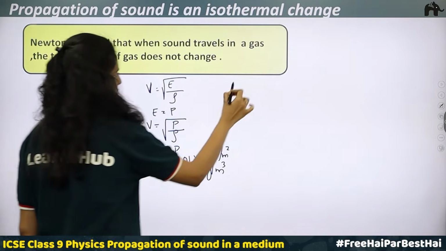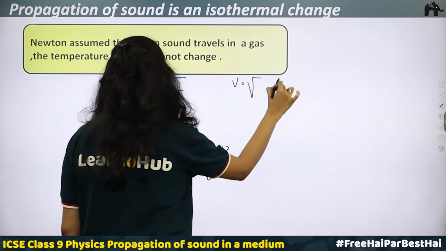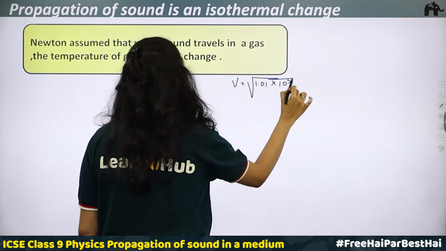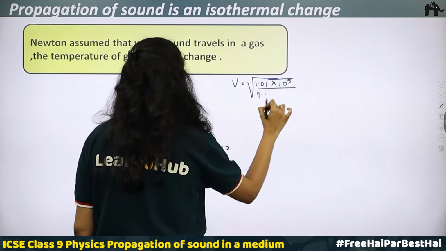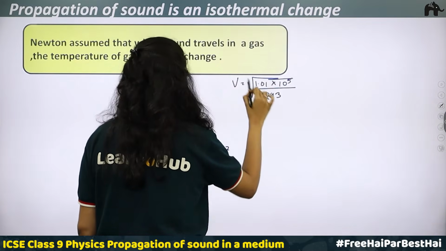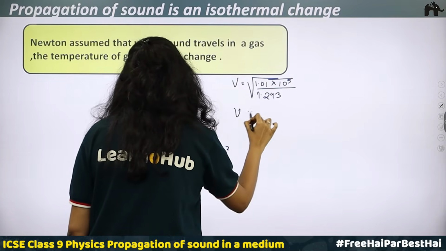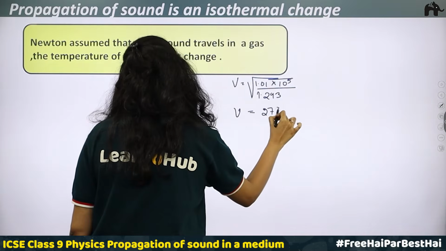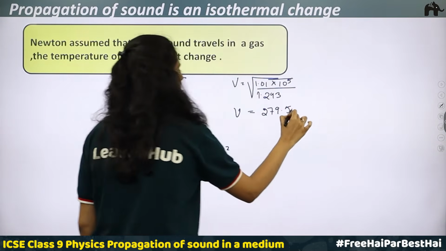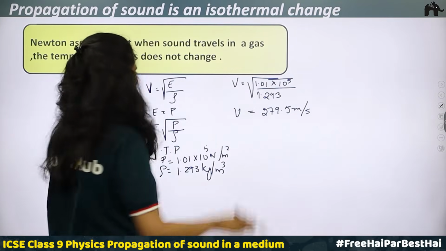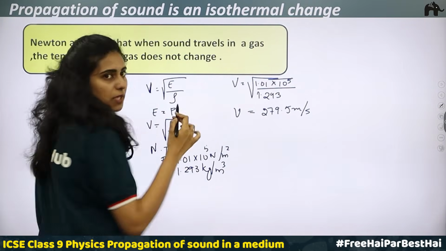Using these values, when you calculate V, the root of pressure, 1.01 × 10^5, divided by 1.293, and take the square root, you get a V value of approximately 279.5 meter per second.